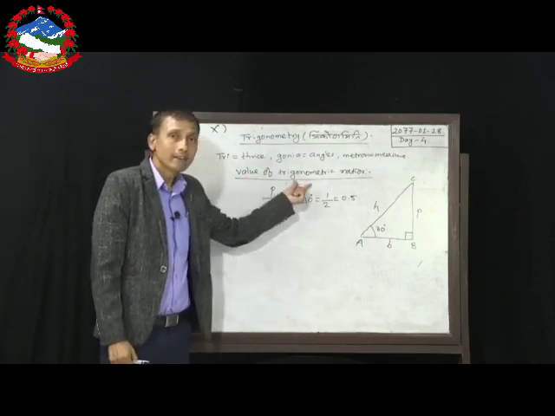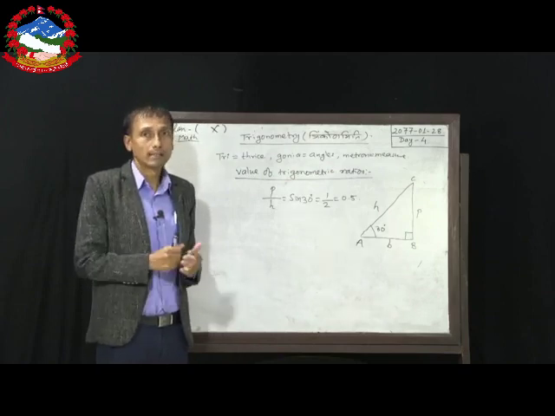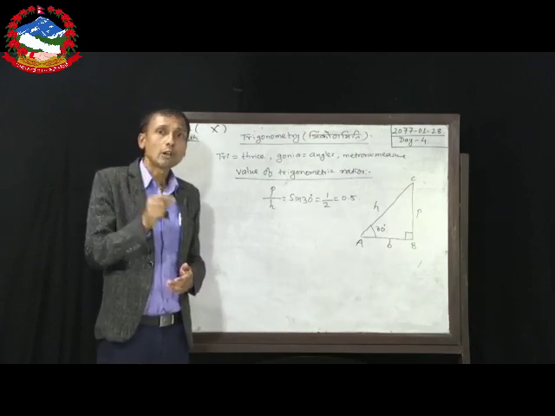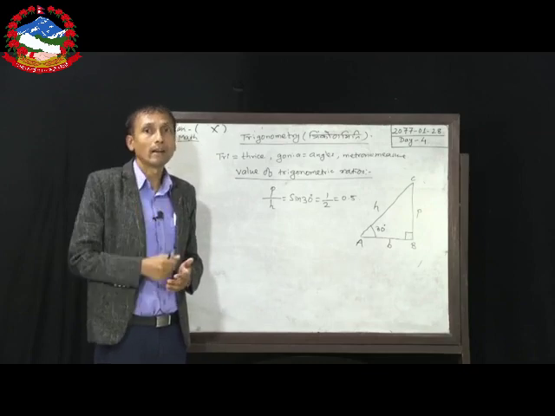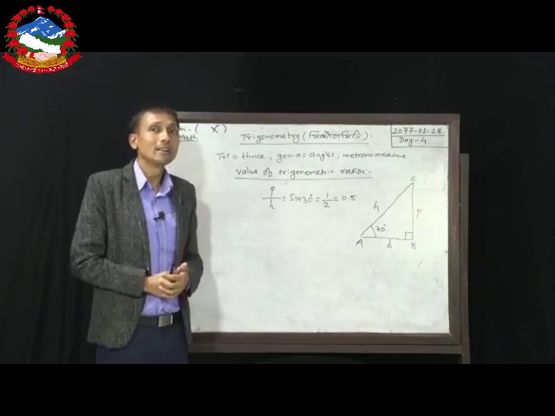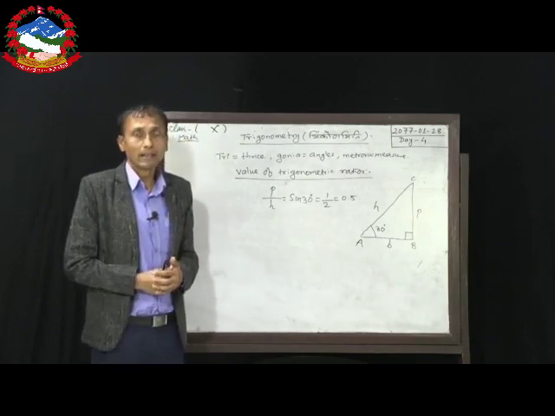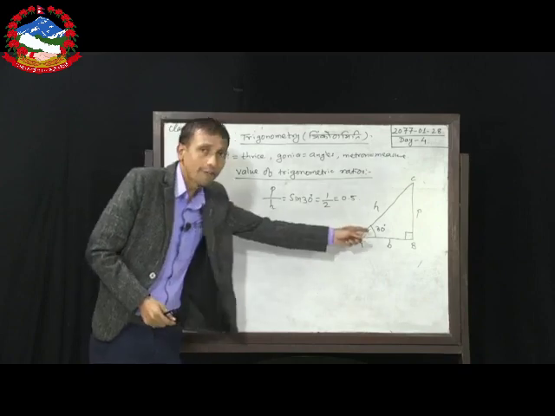So dear students, what I am going to explain here, the conclusion is that the value of trigonometric ratios for a particular angle is always fixed, whatever be the size of the triangle. The triangle might be small or big, it does not matter. It simply matters on reference angle.